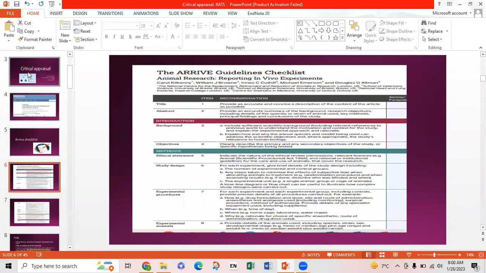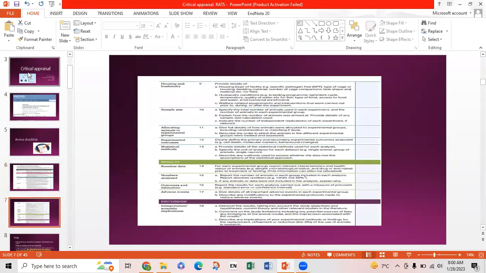This slide shows the ARRIVE guideline checklist. There are 20 main points. I have attached screenshots of the list. One is this and another is this.